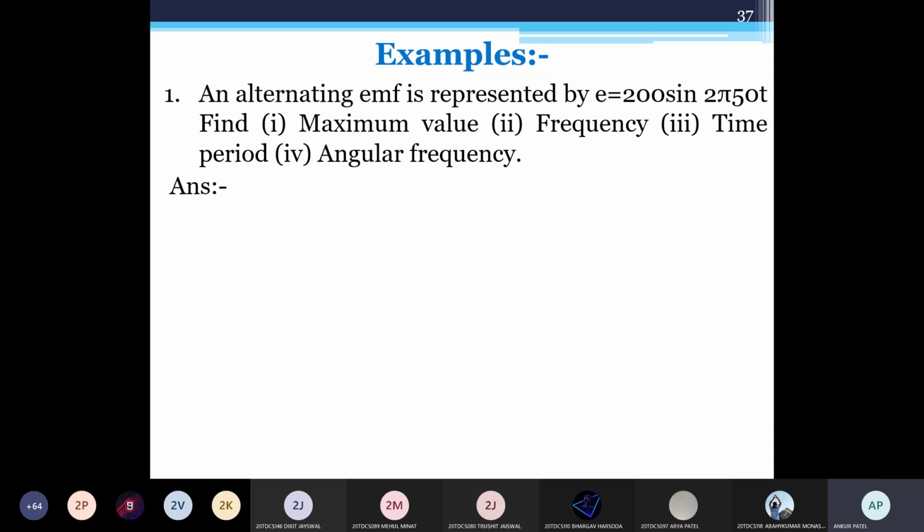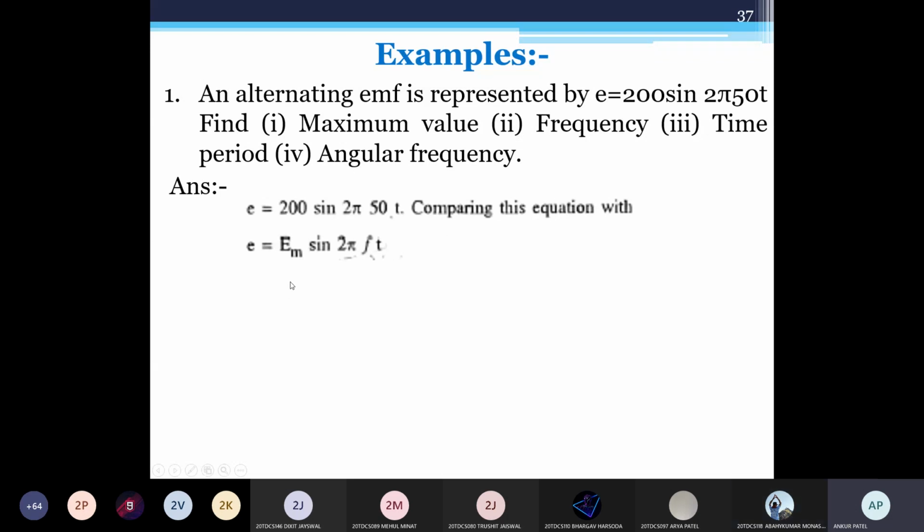So T is 0.02 second. Angular frequency is 2 pi f, so 2 into 3.14 into 50. What you are getting? Omega equal to 314 radian per second. Good.